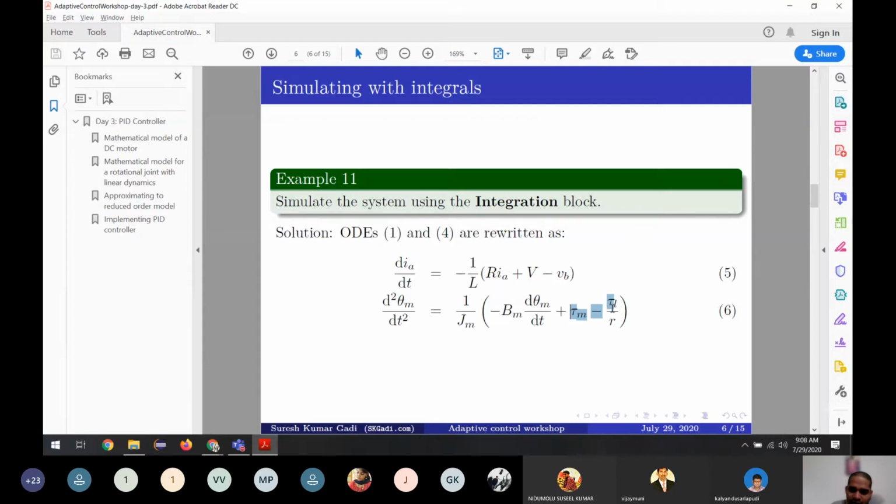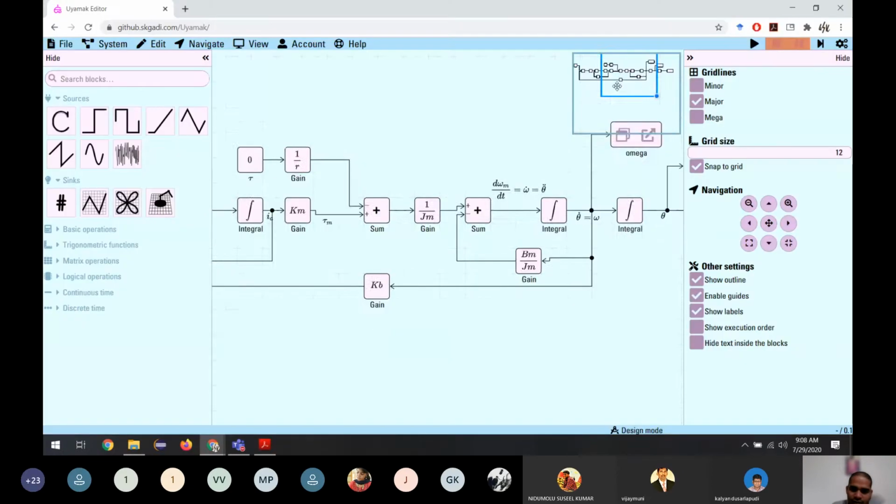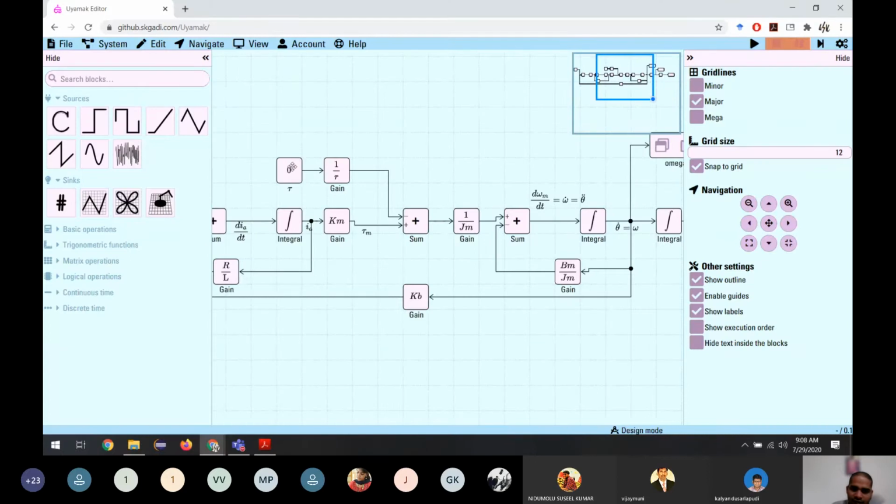Tau L is the load, which we can put whatever load we want. So we are using this as one constant. For now I'm putting it as 0, and we are multiplying with 1 divided by R, and we are subtracting it from the torque produced by the motor. What is the torque produced by the motor?